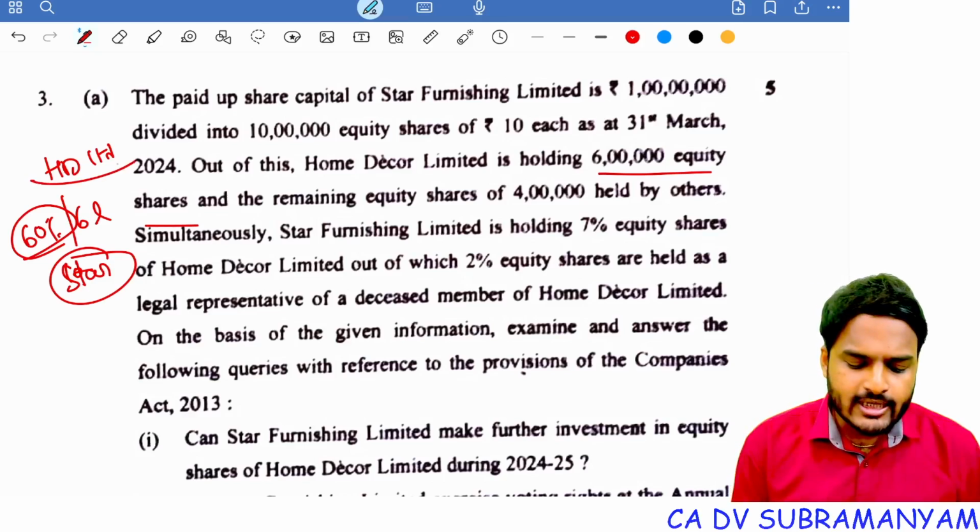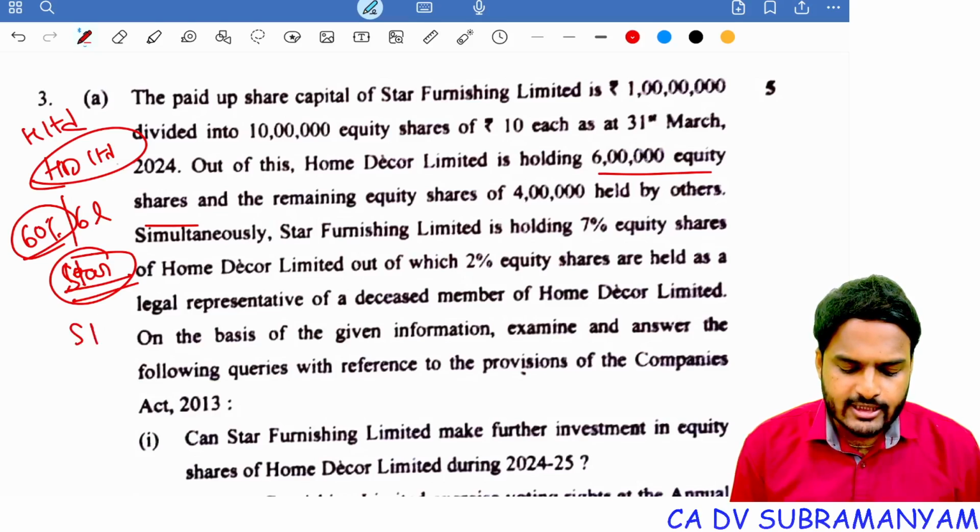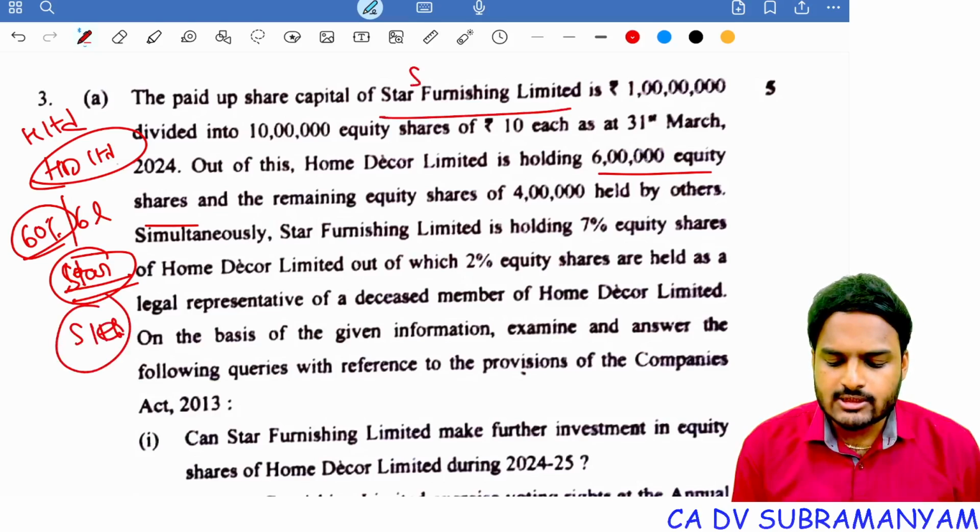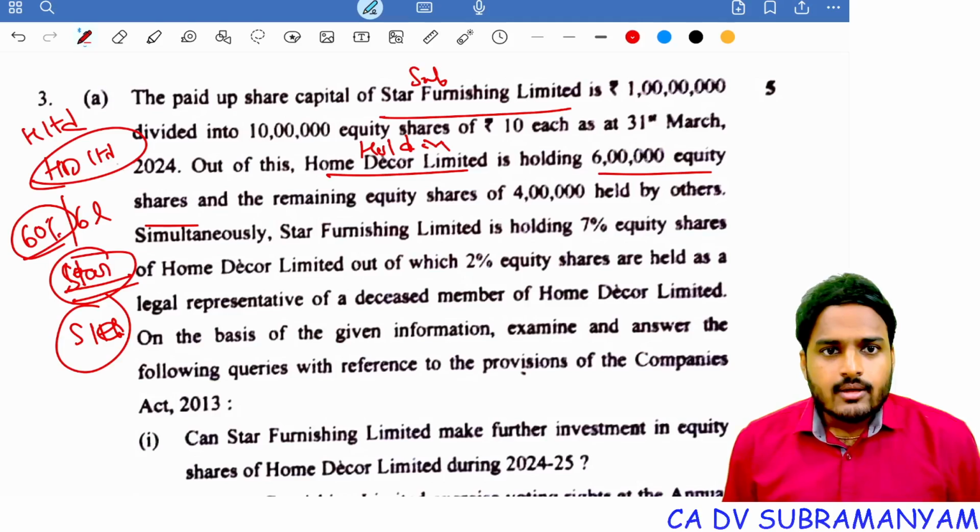That means Home Decor Limited is a holding company. Star Furnishing Limited is a subsidiary company. So Star Furnishing is the subsidiary. Home Decor is the holding company. And the remaining equity shares of 4 lakhs are held by others.